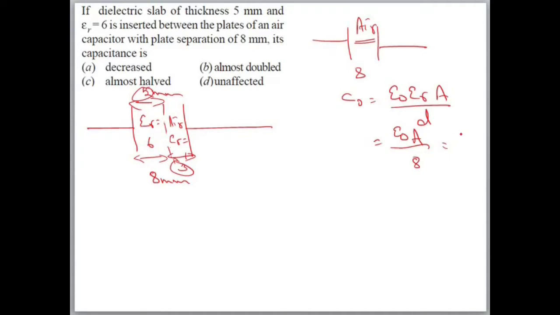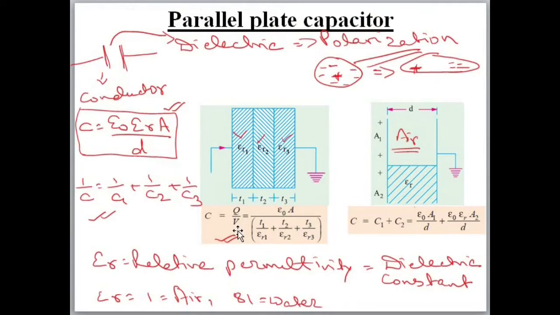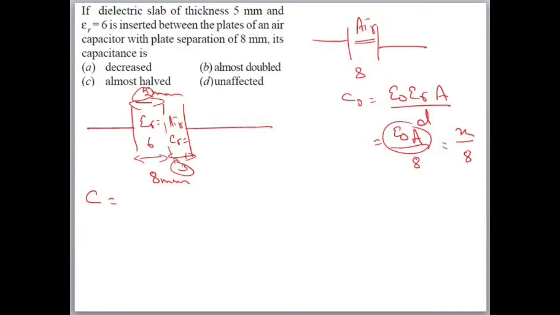Epsilon naught A we can call x. We'll consider epsilon naught A is equal to x. So it is x by 8. Now in this case, what will be C? We have studied the previous slide. C is equal to epsilon naught A by T1 by epsilon R1, T2 by epsilon R2, T3 by epsilon R3. So here we'll take that rule.